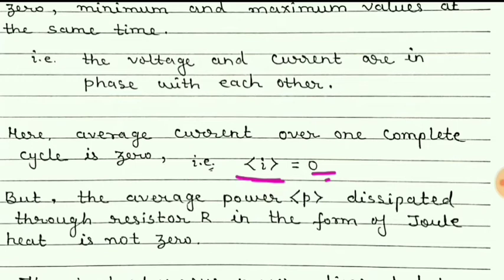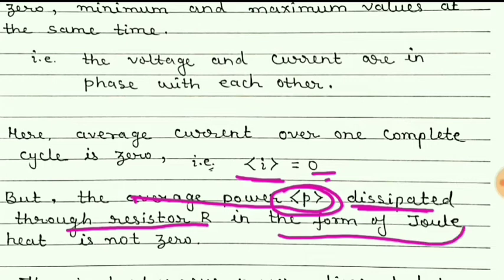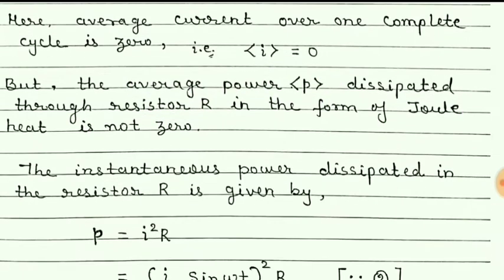But students, that doesn't mean that the average power consumed by the resistor in a circuit is 0. This power gets dissipated through this resistor in the form of joule heat. So that average power is not 0.